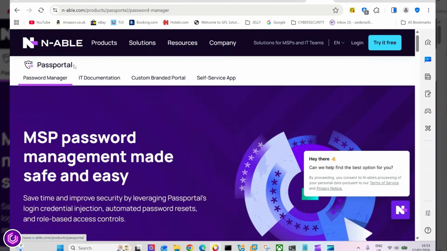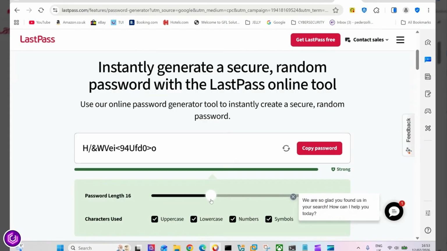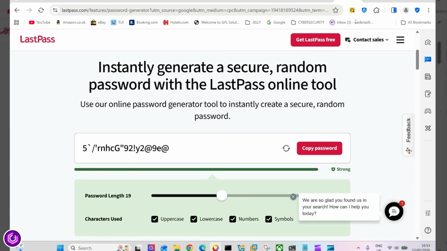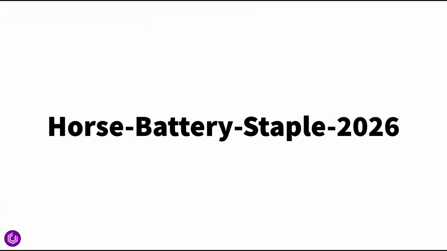This is why password managers beat humans every time. A good password manager generates long, random passwords, uses 20 to 30 plus characters, never reuses passwords, and stores them securely. Remember, long beats complex every time. Even better, use passphrases that are only memorable to you. An example is horse battery staple 2026.